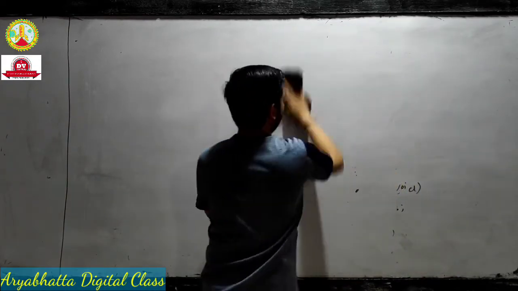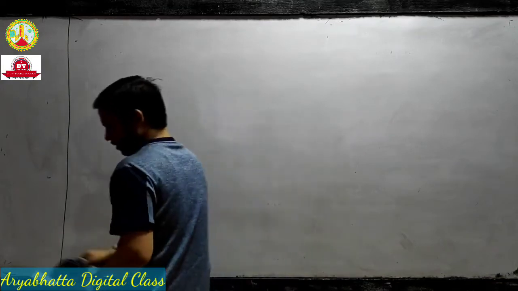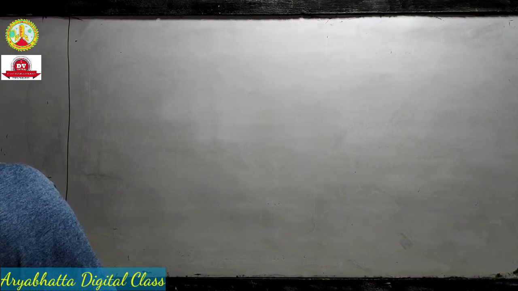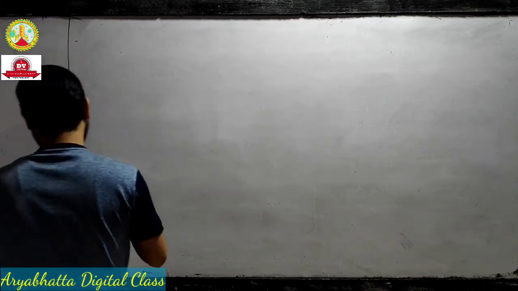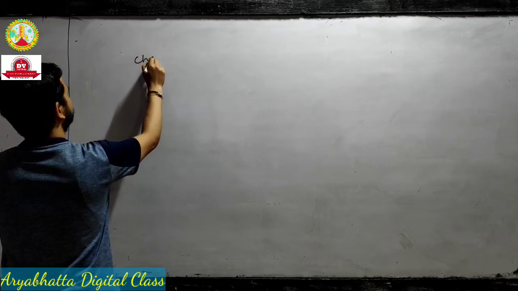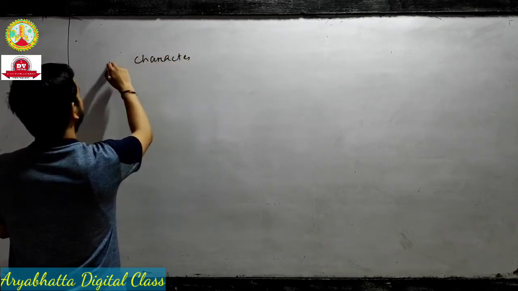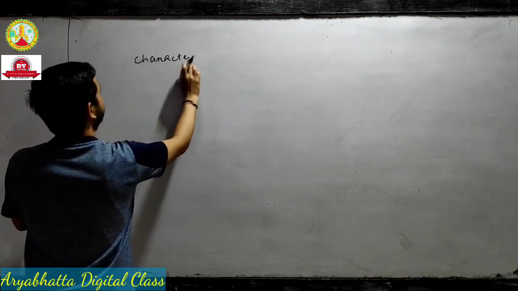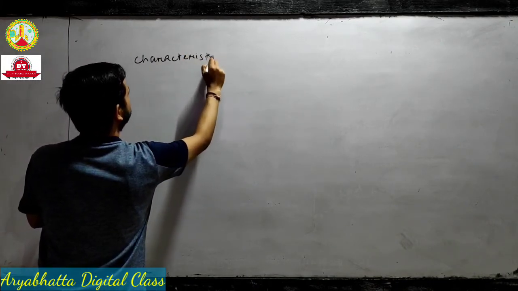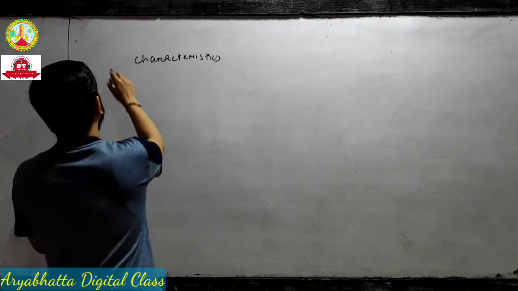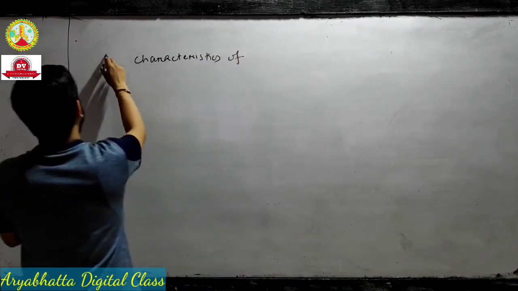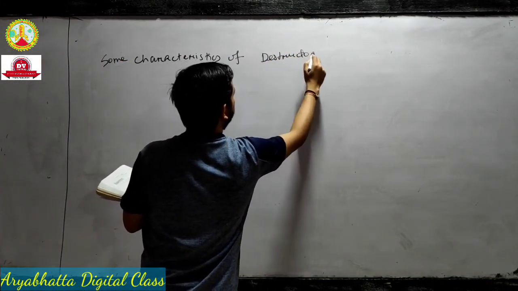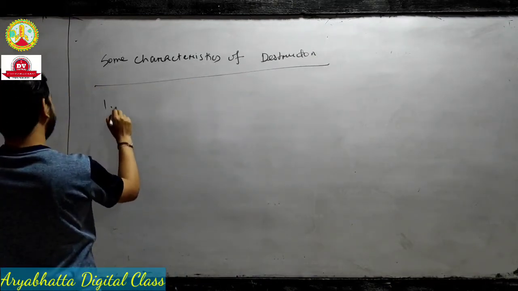After that, this chapter will be ended. In the next class we start the next chapter, inheritance. I write down some characteristics of the destructor, just some points.